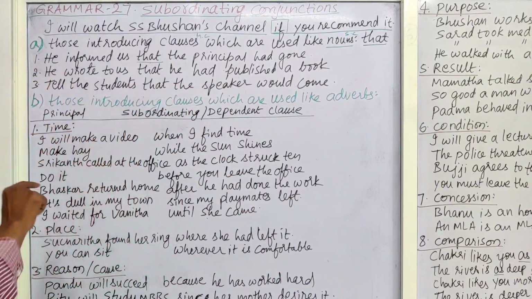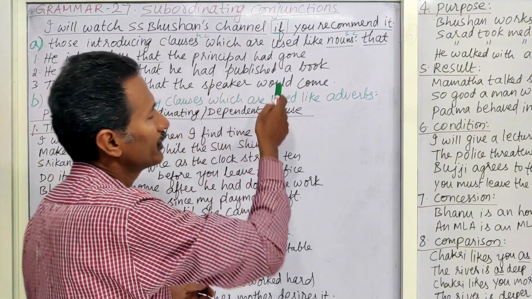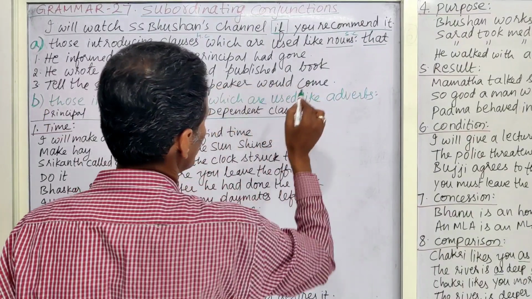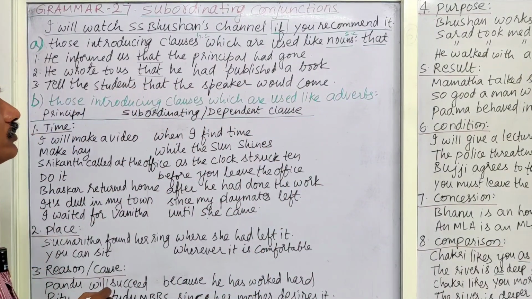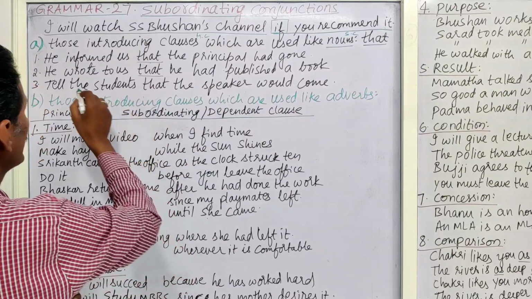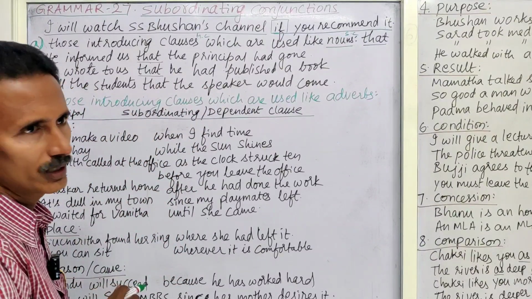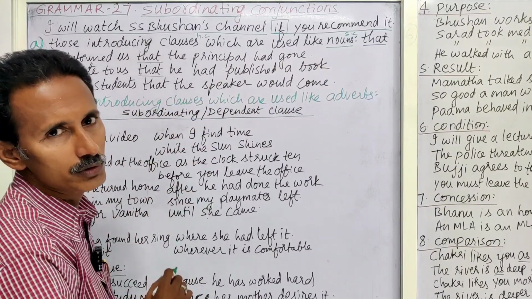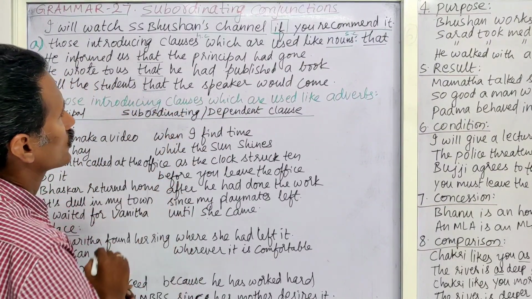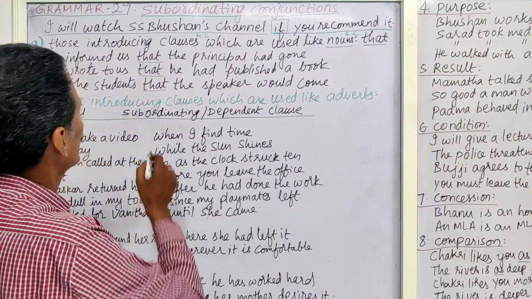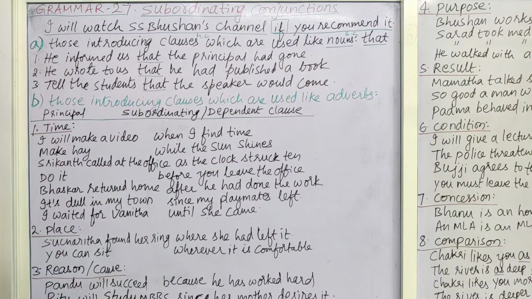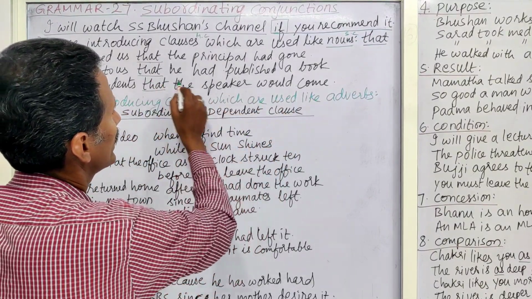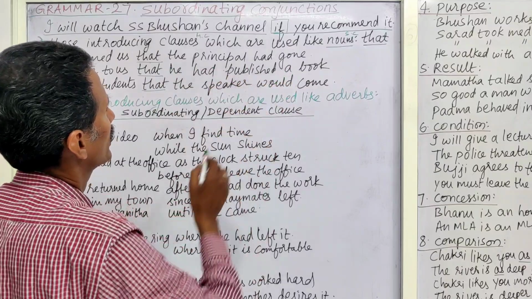Next one. He wrote to us that he had published a book. So in this sentence also, that he had published a book is said to be a subordinate clause, and he wrote to us is said to be the main clause. Tell the students that the speaker would come. So that is called the conjunction, and here tell the students is called the main clause. Tell the students that the speaker would come, that he had published a book, that the principal had gone.